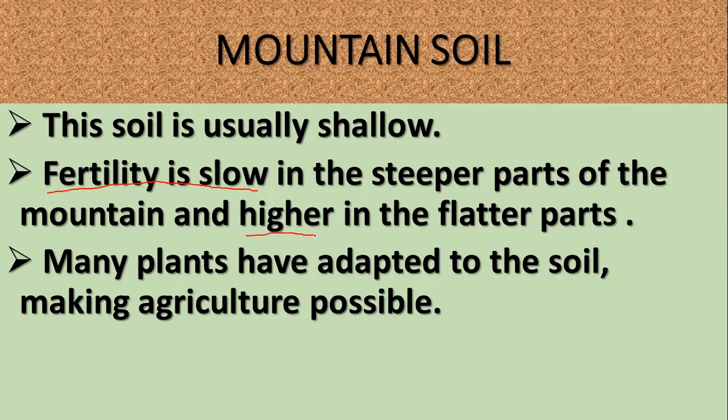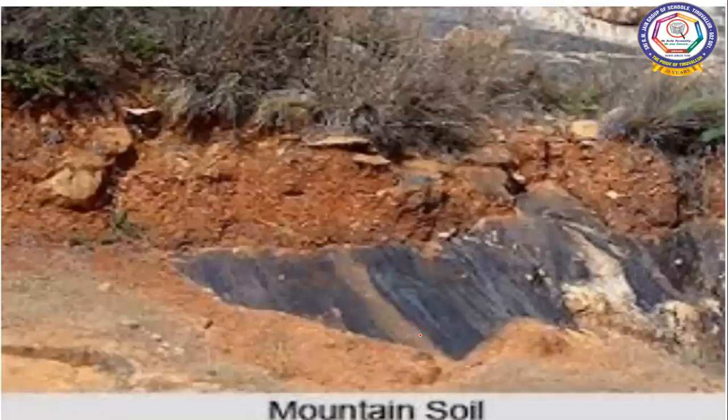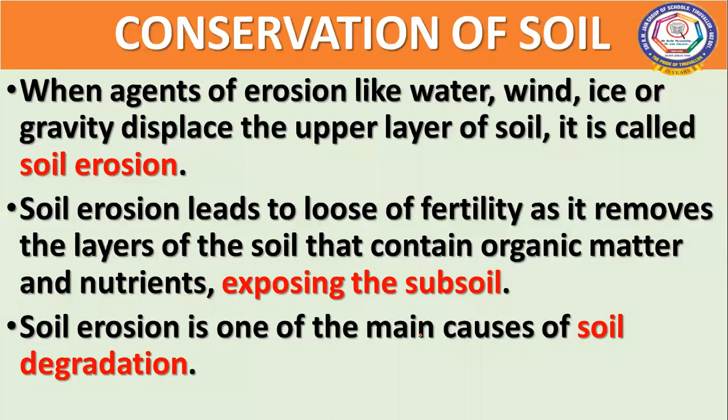And many plants have adapted to the soil, so we can do some agriculture. So this is the mountain soil. So that is about the various types of soil.